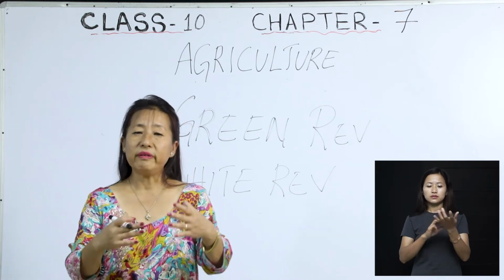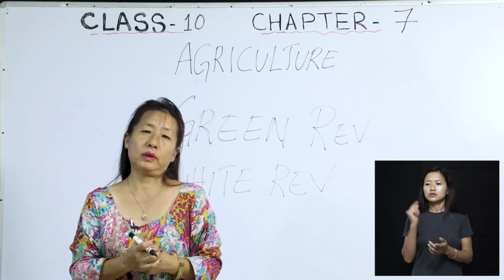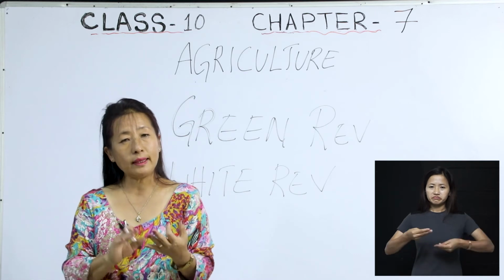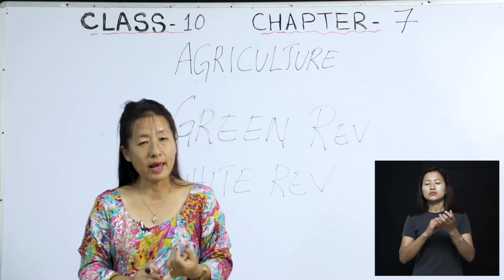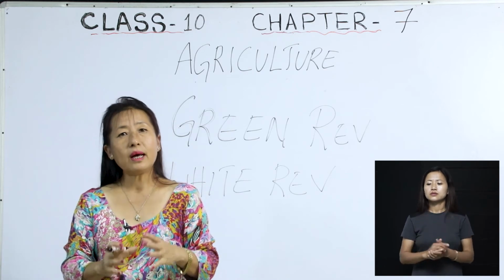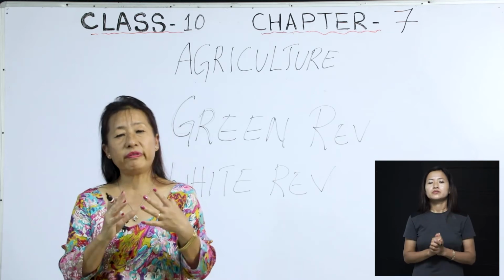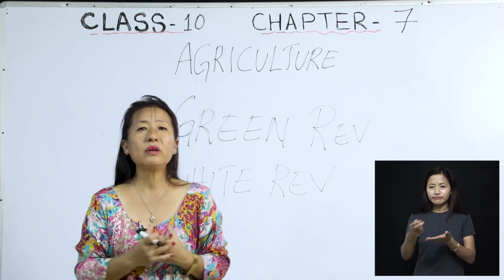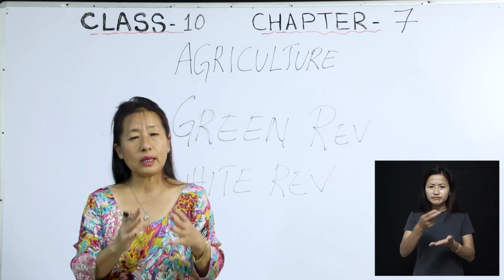Subsistence, where the farmers are cultivating the field only for their own use, not to sell it in the market. So that is called intensive subsistence farming, okay? And in this type of farming, the field is very small because the farmers are cultivating only for themselves, for their family use, okay? So it is small.